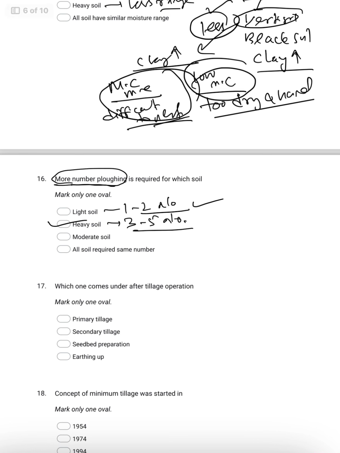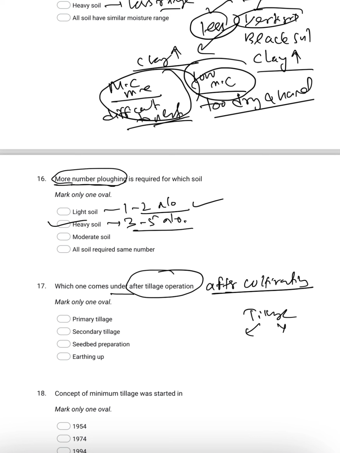Then coming to which one comes under after tillage operation. After tillage is also called after cultivation. Whenever we go for tillage operation, it is divided into two types.